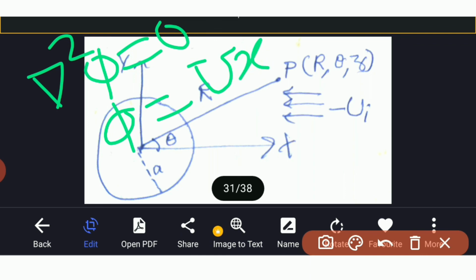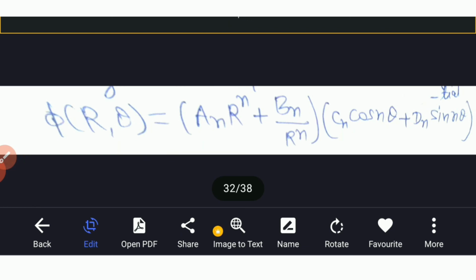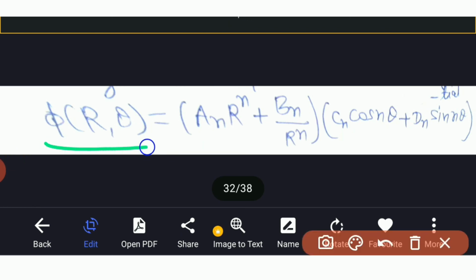And therefore, the new velocity potential phi given by the most general equation, and that most general equation is phi of r theta is equal to an r to the power n plus bn upon r to the power n into cn cos n theta plus dn sin n theta.